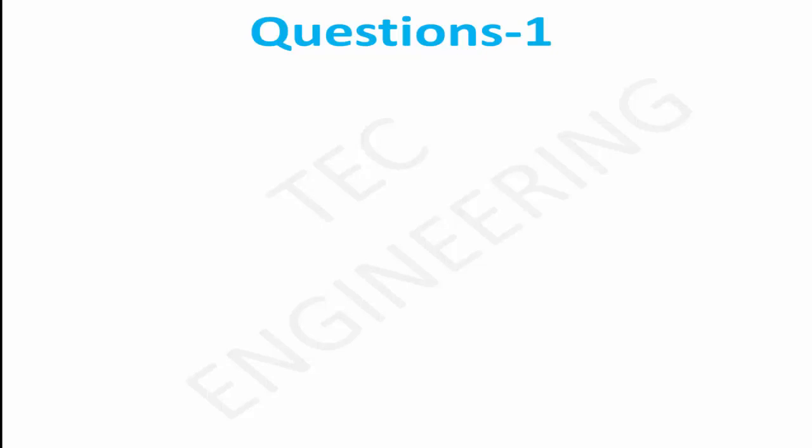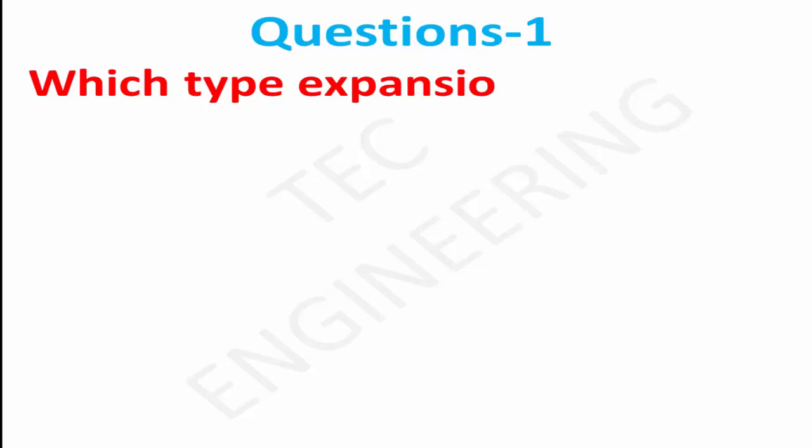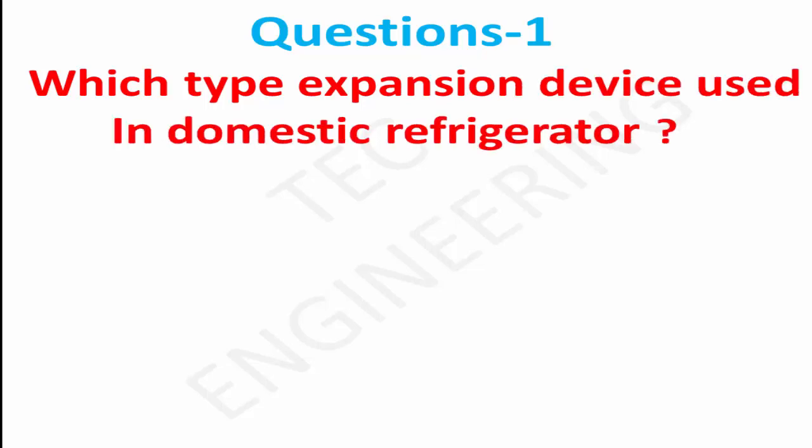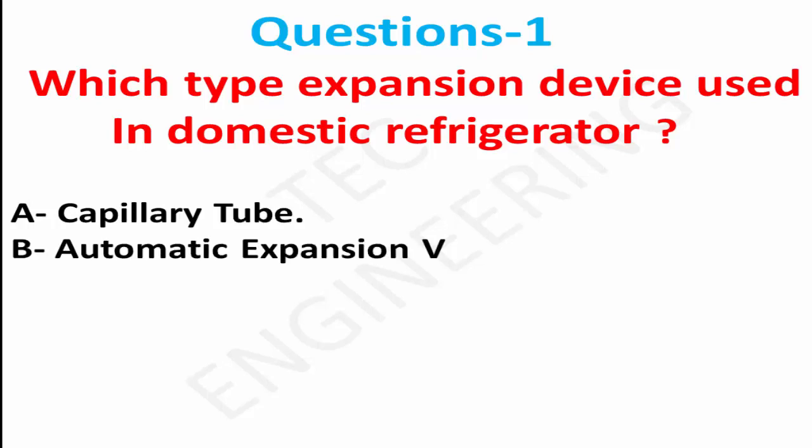Question 1. Which type of expansion device is used in a domestic refrigerator? Option A, capillary tube. Option B, automatic expansion valve. Right answer is option A, capillary tube.